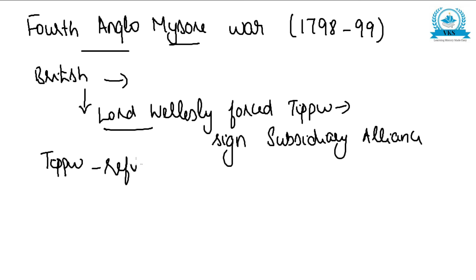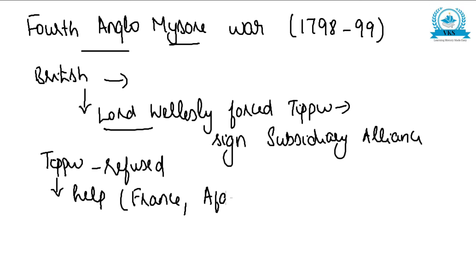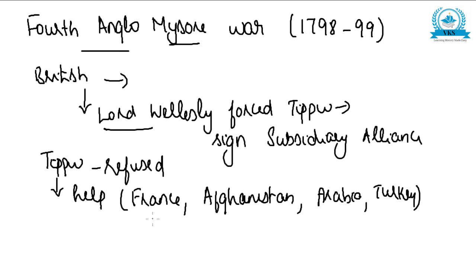Tipu Sultan refused, and he again tried to get the help of France, Afghanistan, Arabia, and Turkey to fight against the British.